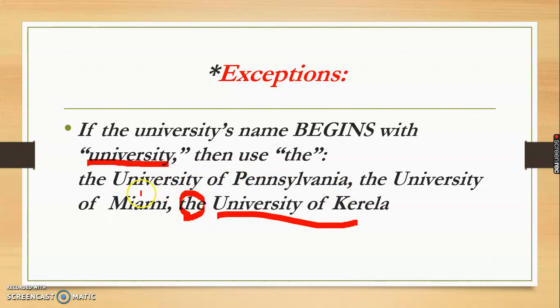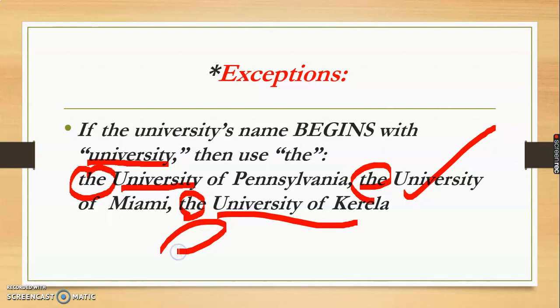So here again, the name starts with University. So that is why the is used here, right? The University of Miami. So here again, the is used because the name of the university starts with University. So that means the University of Delhi, the will be there, right? If I say CCS University, we are not supposed to write the CCS.